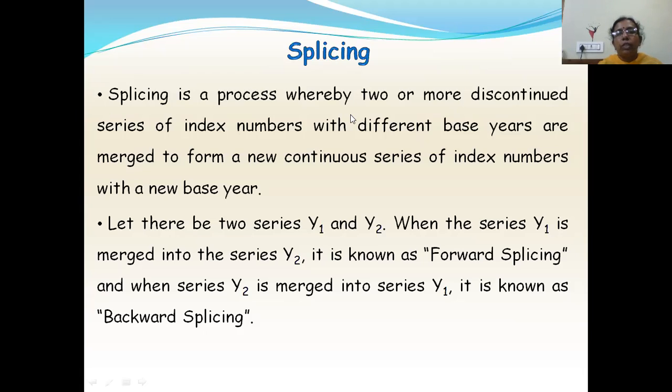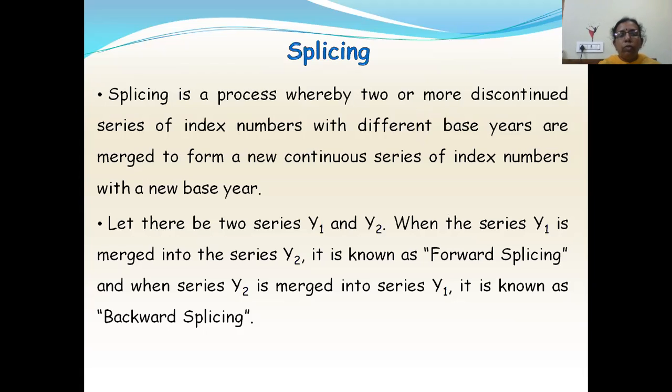Splicing is a process whereby two or more discontinuous series of index numbers with different base years are merged to form a continuous series of index numbers with a new base year. If you have two index numbers which are discontinuous and both have different base periods, then we combine those two discontinuous index numbers with a new base year so that it is a continuous series of index numbers.